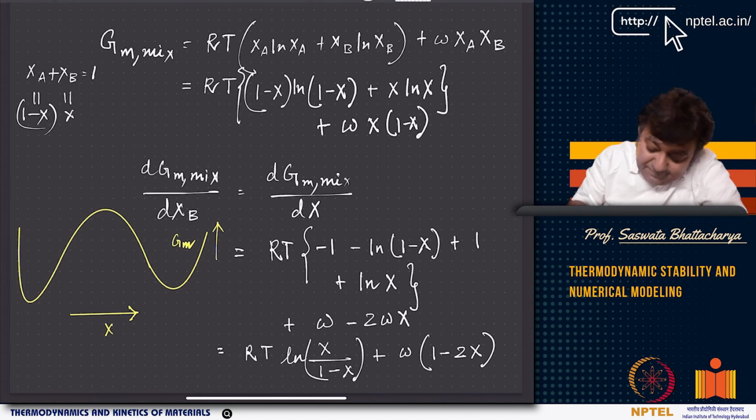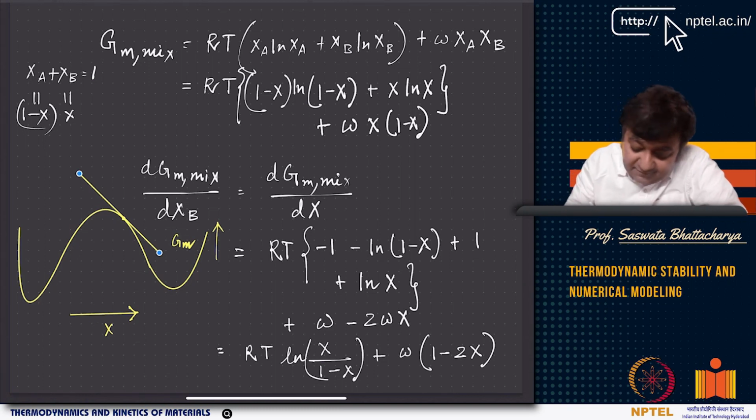Now I take any point here, and then I draw a slope, and the slope is given by this relation. So this is the slope of the curve.